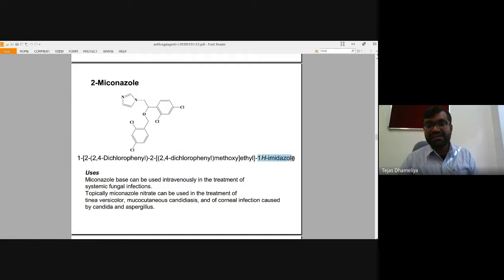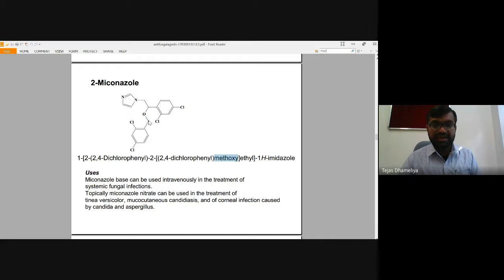First of all, we have imidazole. The nitrogen of the imidazole is at the first position and is attached with ethyl. So this is number 1 and this is number 2. But in ethyl two brackets are mentioned, so the second carbon is connected with this bracket as well as this bracket. So first of all, resolve this bracket over here, which is connected with the oxygen. So yes, oxygen here, and then it is with methyl, the methylene functional group.